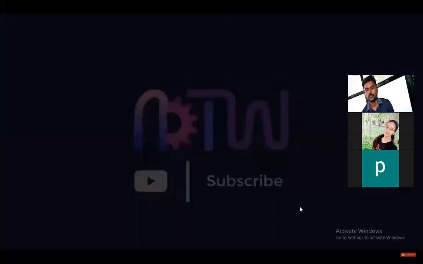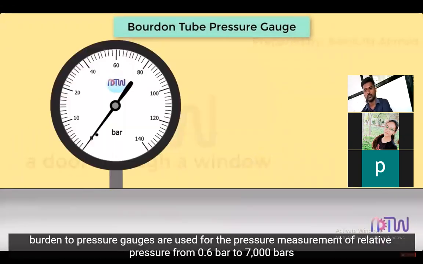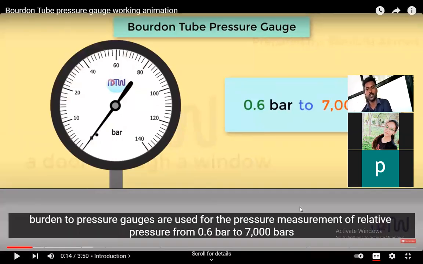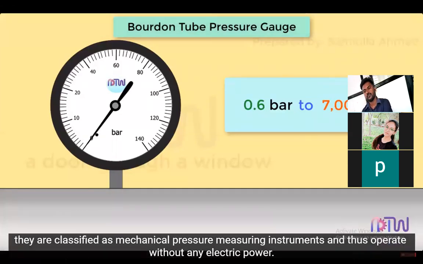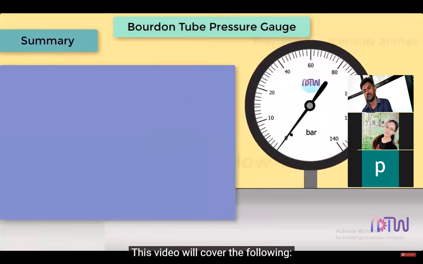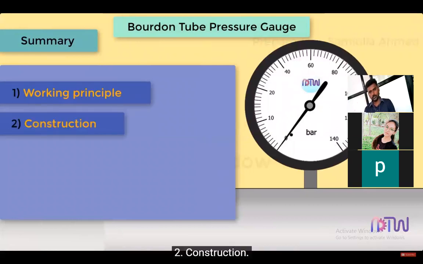Bourdon tube pressure gauge. Bourdon tube pressure gauges are used for the pressure measurement of relative pressure from 0.6 bar to 7,000 bars. So see the most important point, Bourdon pressure gauge will give us the pressure from 0.6 bar to 7,000 bar. This much pressure we can measure. They are classified as mechanical pressure measuring instruments and thus operate without any electric power. This video will cover the followings. 1. Working principle of Bourdon tube pressure gauge. 2. Construction. 3. Working. 4.